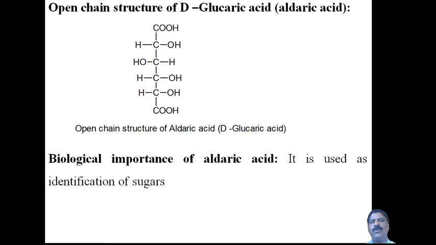Then you have to keep in mind that in glucaric acid, both the top CHO group and the bottom CH2OH group are replaced by COOH groups. Whereas in glucuronic acid, only the bottom CH2OH group is replaced by a COOH group, and the aldehyde group remains the same. And if only the top aldehyde group is replaced by a COOH group, then it is called gluconic acid.